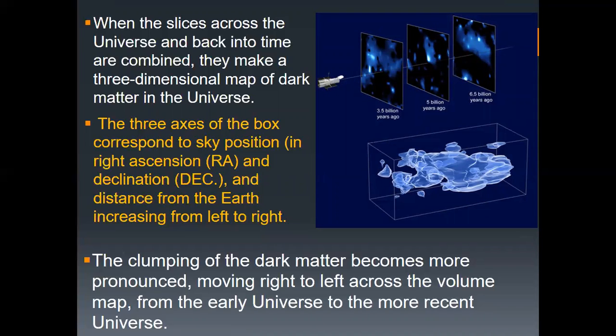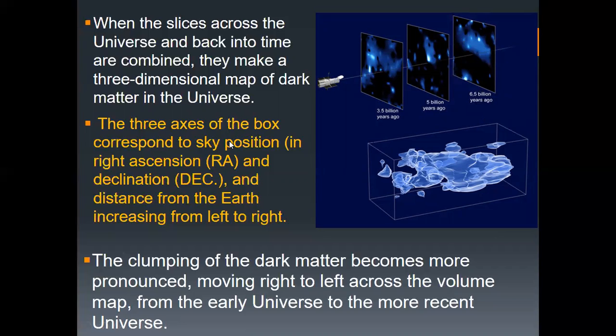When slices across the universe and back in time are combined, they make a three-dimensional map of dark matter in the universe. These are slice pictures of the universe: the first one is 3.5 billion years ago, the second is 5 billion years ago, and this is 6.5 billion years ago. As you see, it's all crunched together here, but later it gets expanded, right?